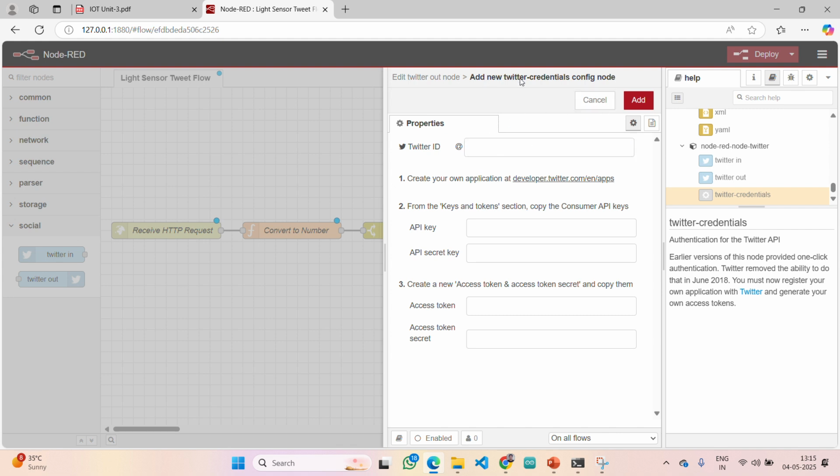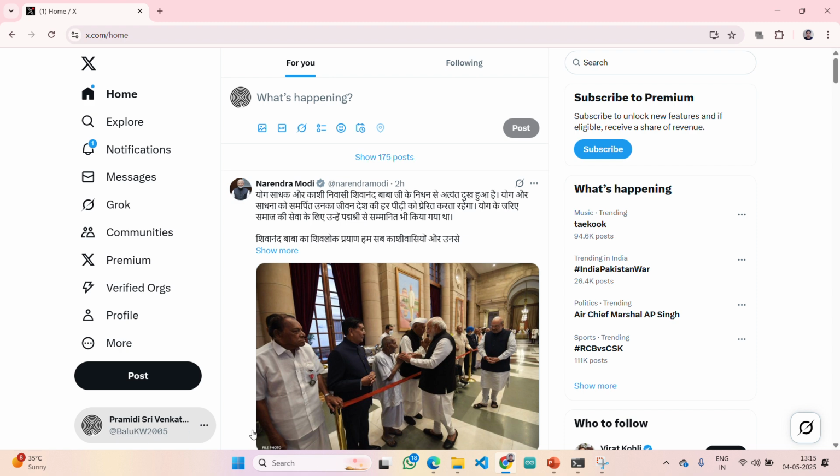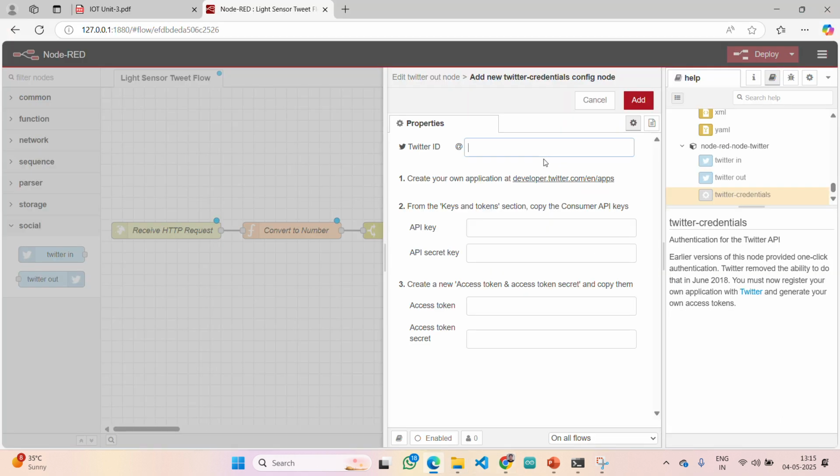Just a second. Here it is asking for more details. Okay, first let me give my Twitter account ID. @Balu KW 2005 is my ID. Create your own application. Here we need to create an application. It is only giving the steps, so follow the steps as it is.